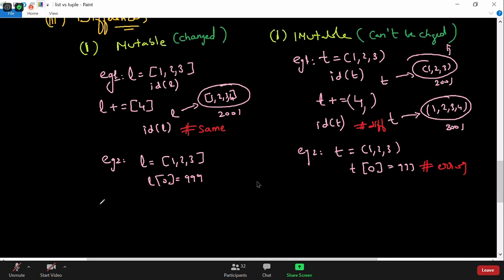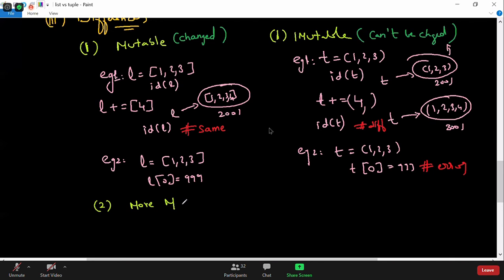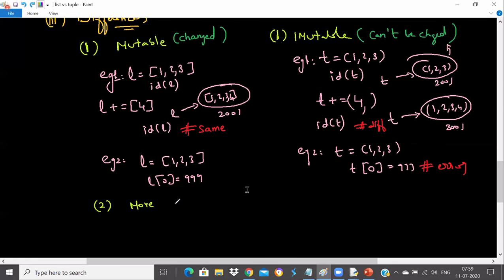Okay, let me go for the second point now. Let us see some minor differences as well. Basically, list takes more memory, more space. Sorry, Satyam, I didn't get it, but I hope it's okay. The topic is clear, right? So list will take more space and tuple will take less space.